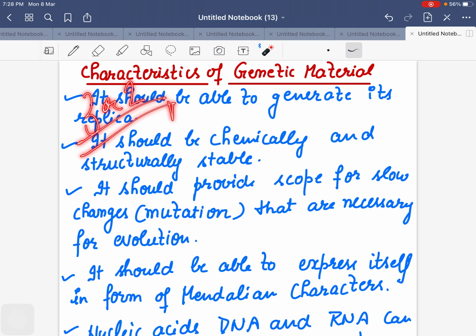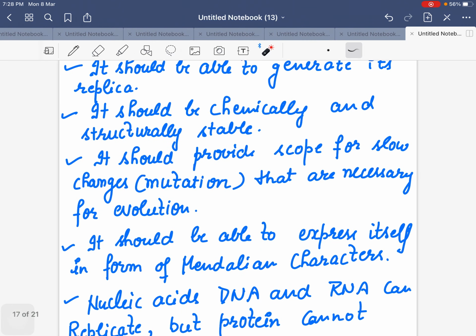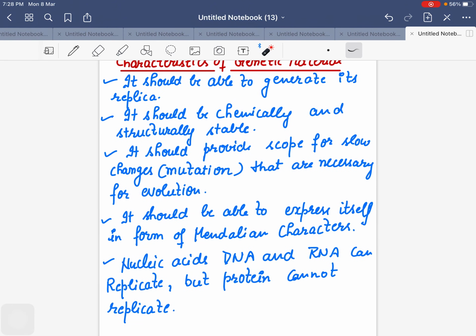Then this is your 3 or 2 marks question. Right, I think it is on your tips: what are the characteristics of genetic material? 1, it should be able to generate its replica. It should be chemically and structurally stable. It should provide, it should not be completely rigid. It should provide the scope for very slow changes, because changes are very necessary for evolution.